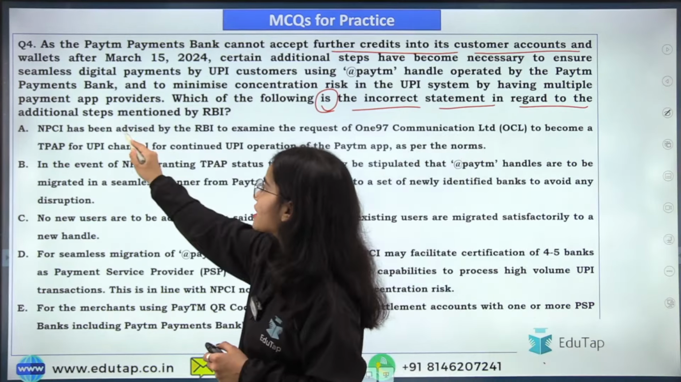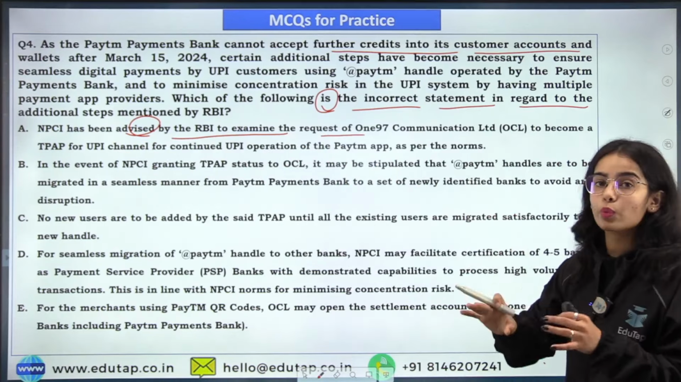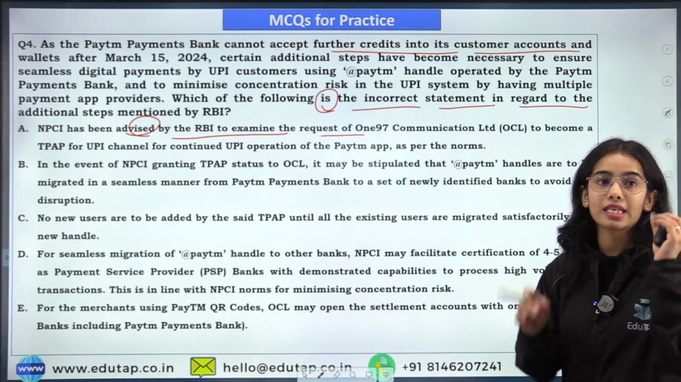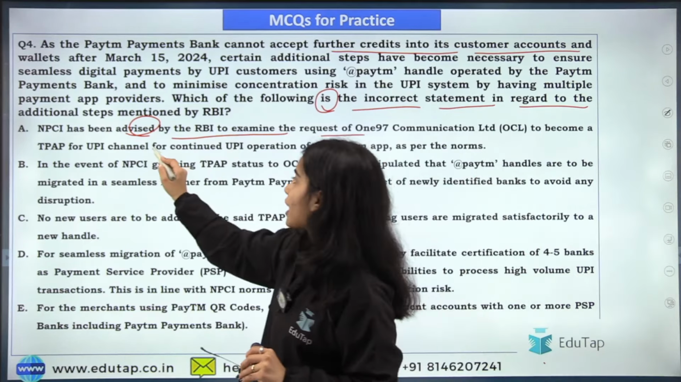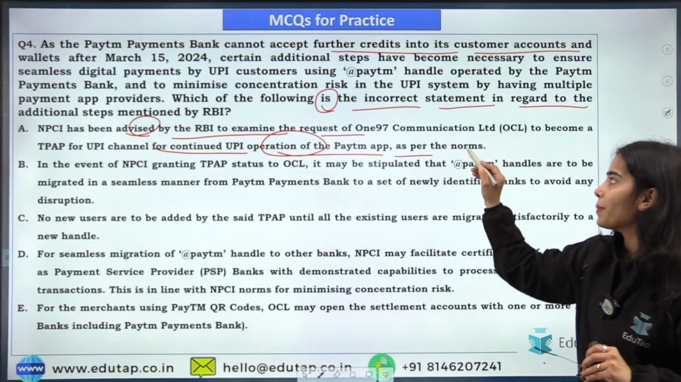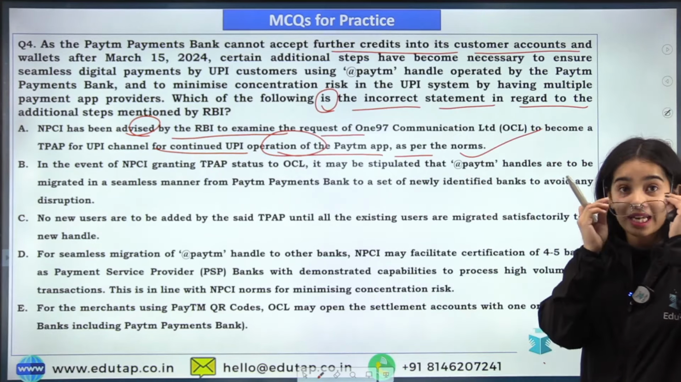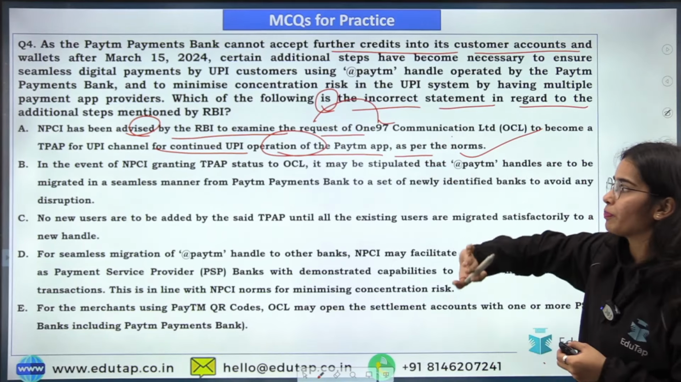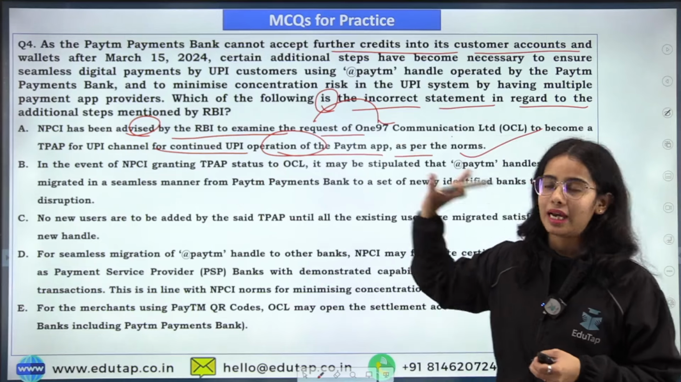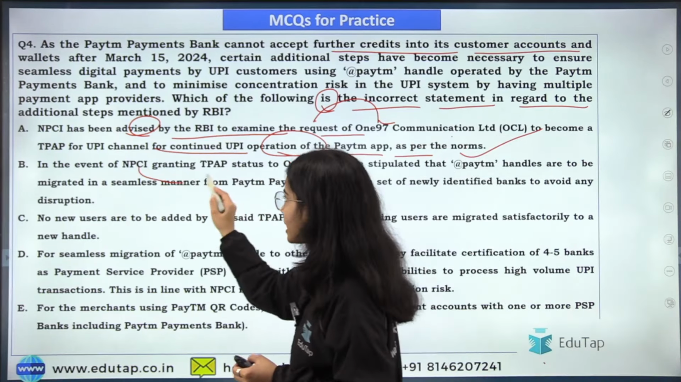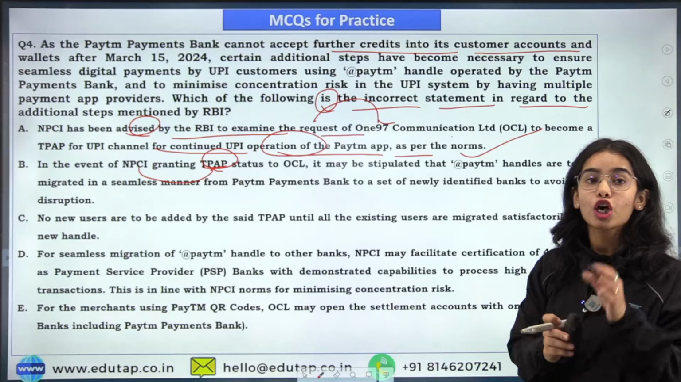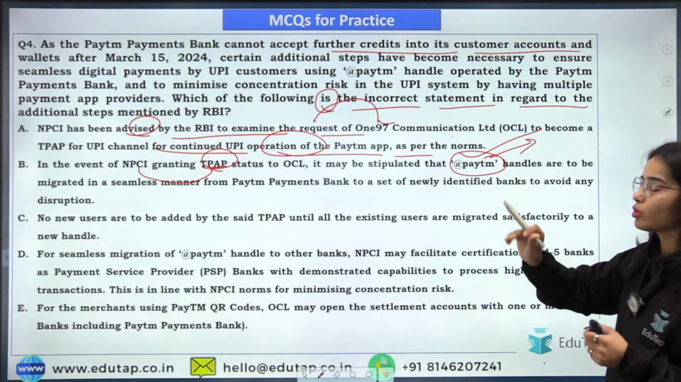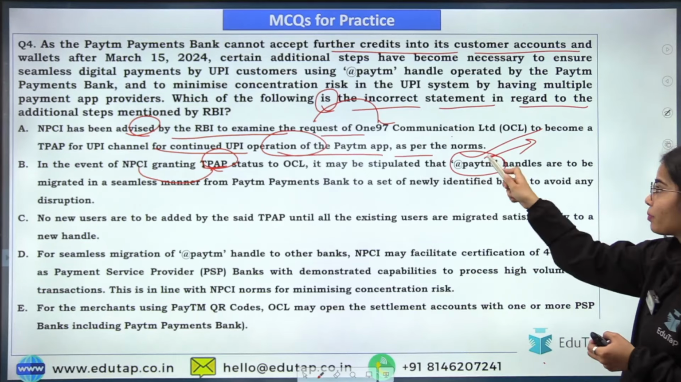So first of all, NPCI has been advised by the RBI to examine the request of One97 Communications Limited to become a third-party application provider. This is absolutely correct. For the UPI channel for continued UPI operation of the Paytm app as per the norms, absolutely correct. So RBI has advised the NPCI to examine the request of the OCL, okay, to become the TPAP for the Paytm app, correct. In the event of NPCI granting the third-party application provider status to OCL, it may be stipulated that the @Paytm handles that belong to Paytm Payments Bank, we can say, that belong to the customers.